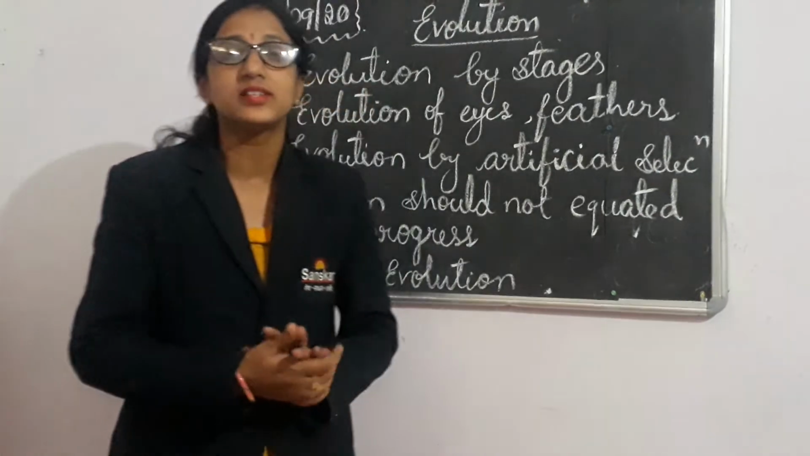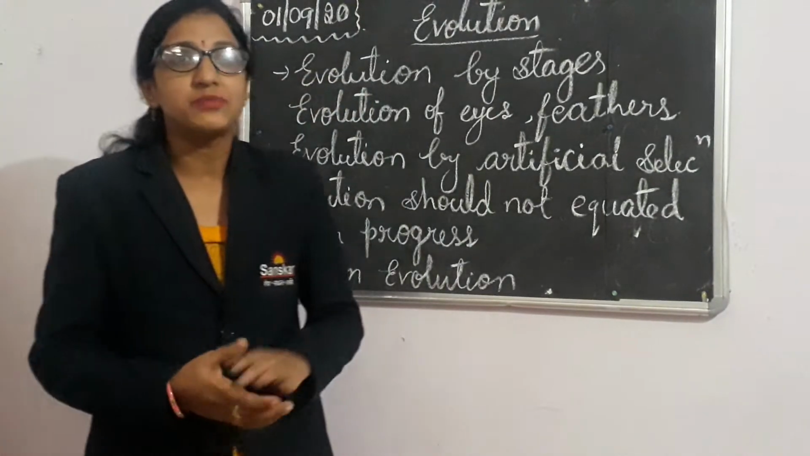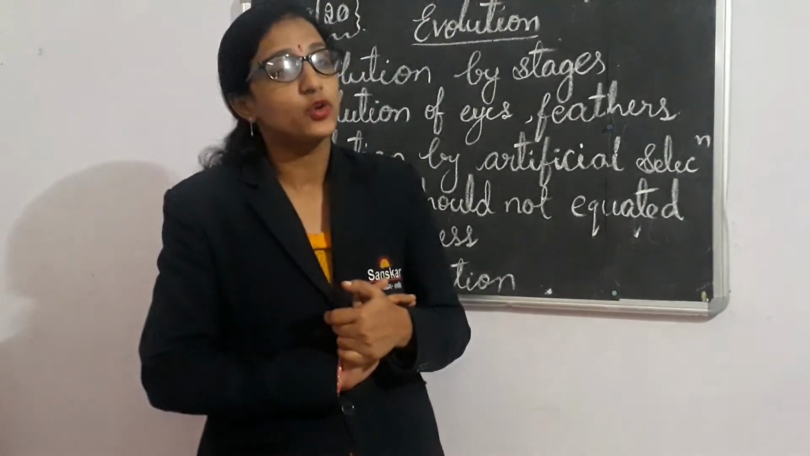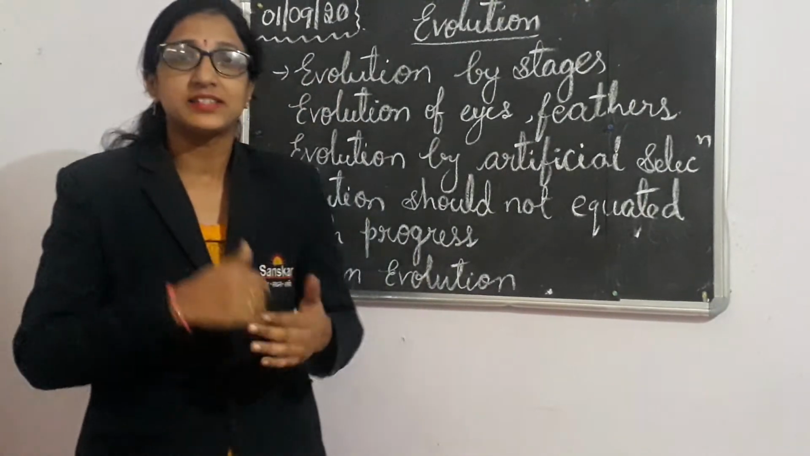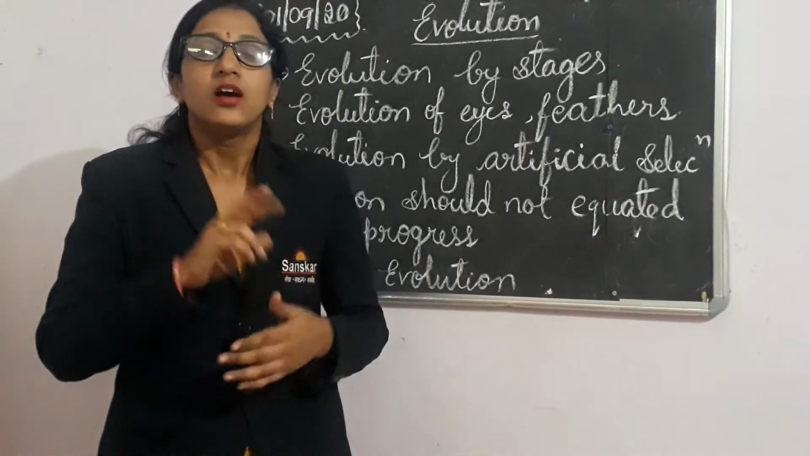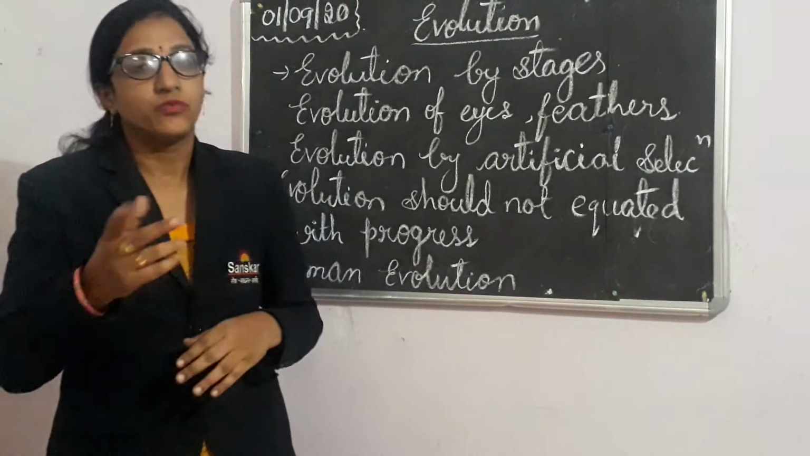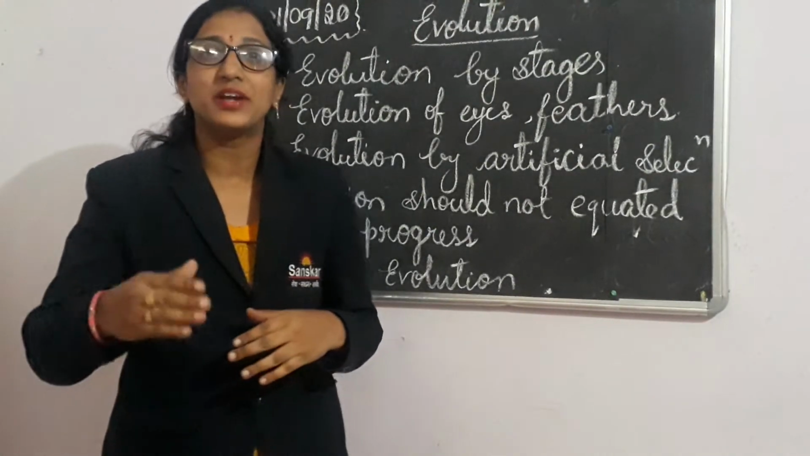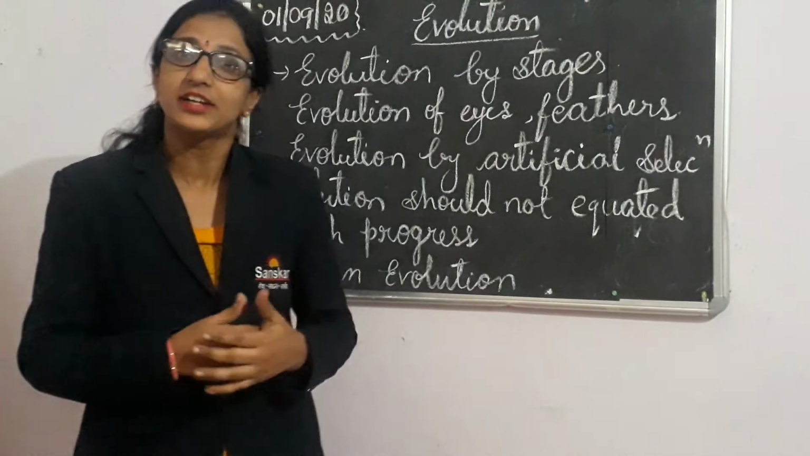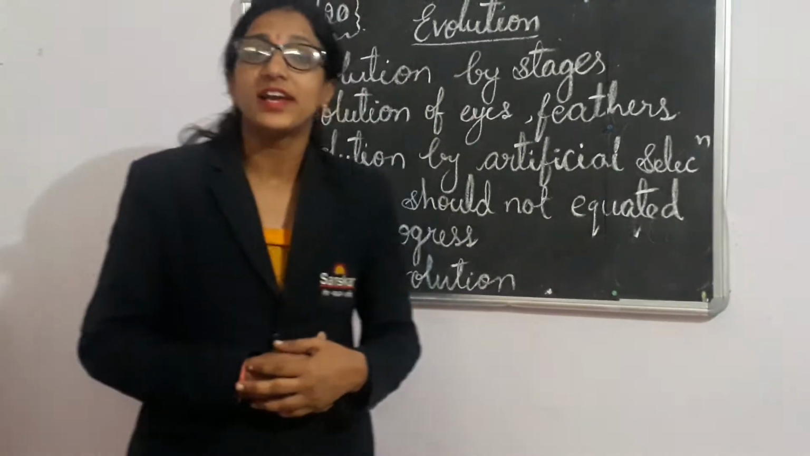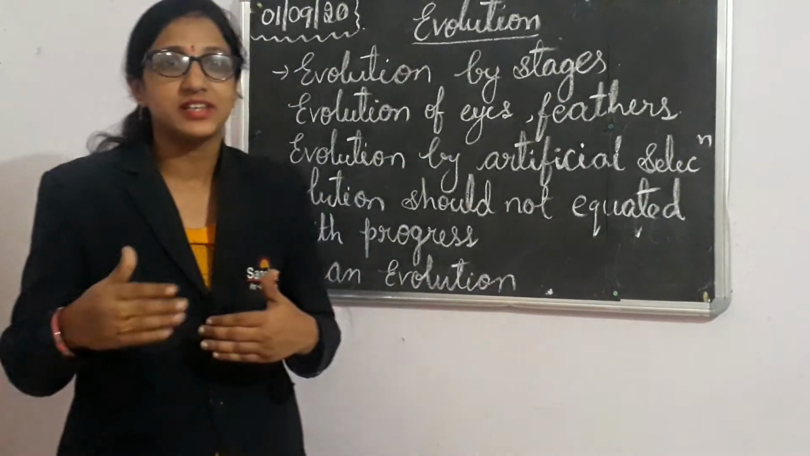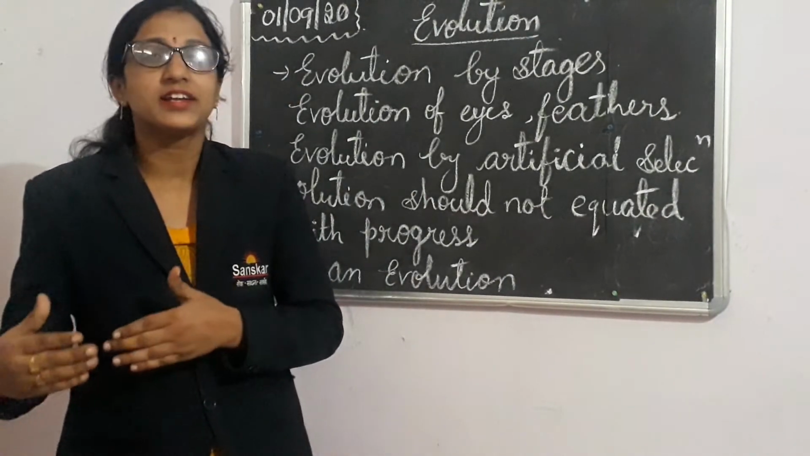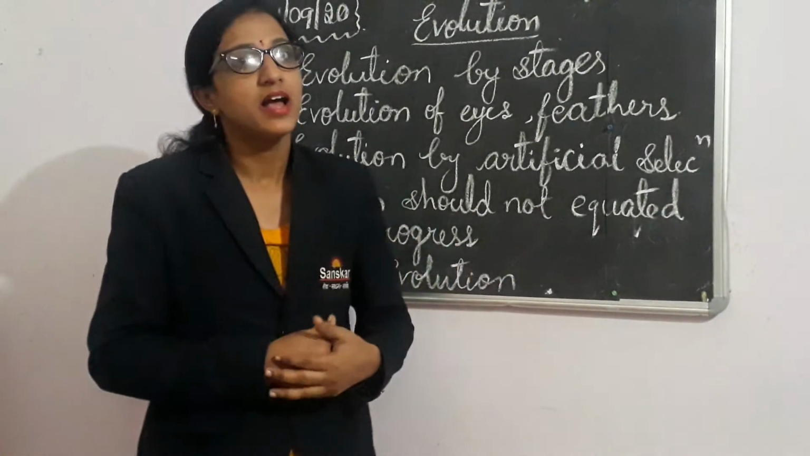The next one is human evolution. We know that humans evolved from chimpanzees, but chimpanzees and humans have a common ancestor, which produced two offspring. One offspring evolved into human beings and the other into chimpanzees. So we can say that evolution happens stage by stage, and a few organisms may have the same ancestors.